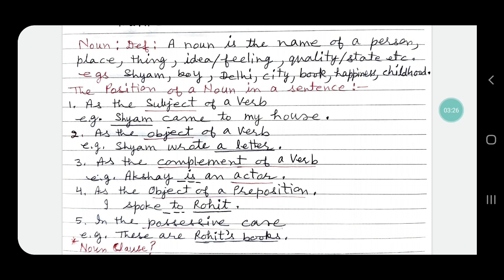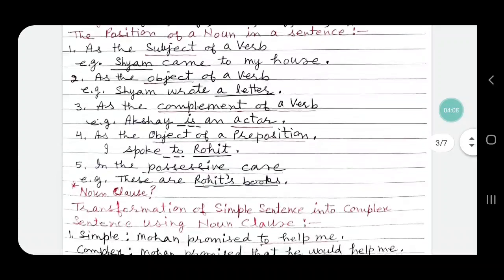Sentence number 3. Noun can be used as the complement of a verb. For example, Akshay is an actor. Actor is a noun and it is complement to the verb is. Sentence number 4. A noun can be used as the object of a preposition. For example, I spoke to Rohit. Rohit is the noun and the preposition used before Rohit is to. So Rohit is a word which is object to the preposition to.